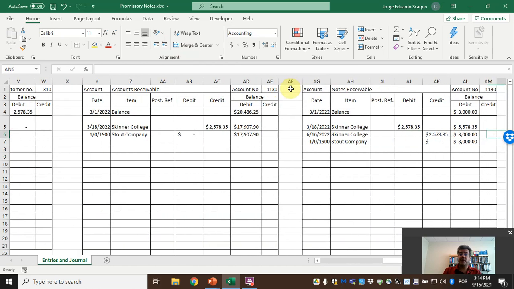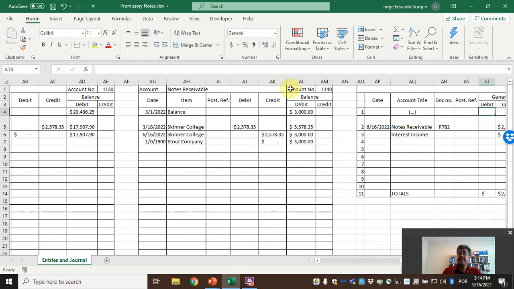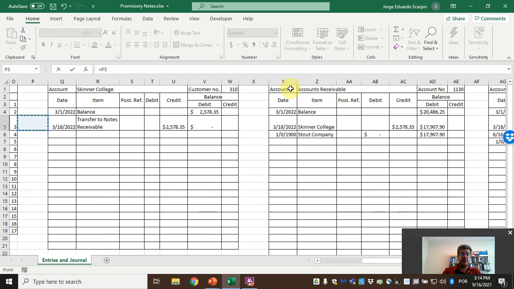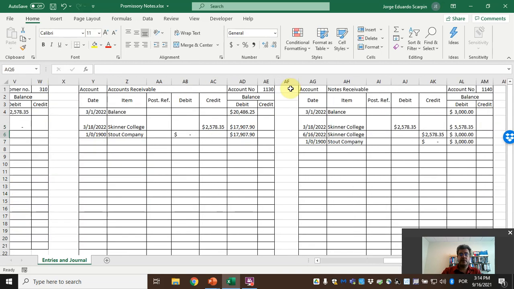So, notes receivable, only the $3,000 that is the beginning balance. Now we have cash. And let's assume here a lot of transactions. And this is our transaction. So, notes receivable. Document number, we have it here. R782.